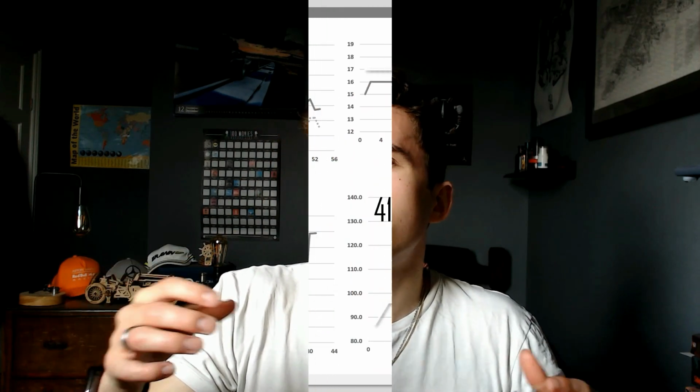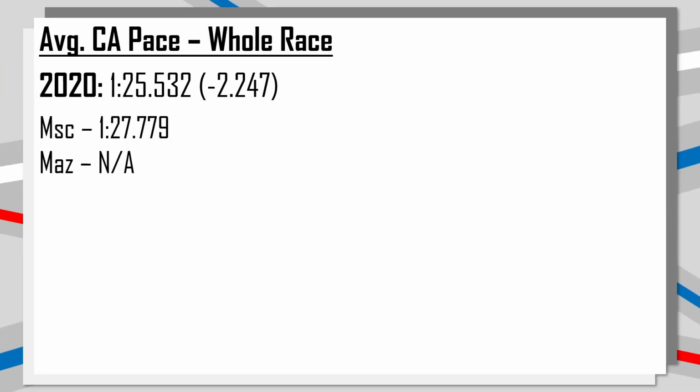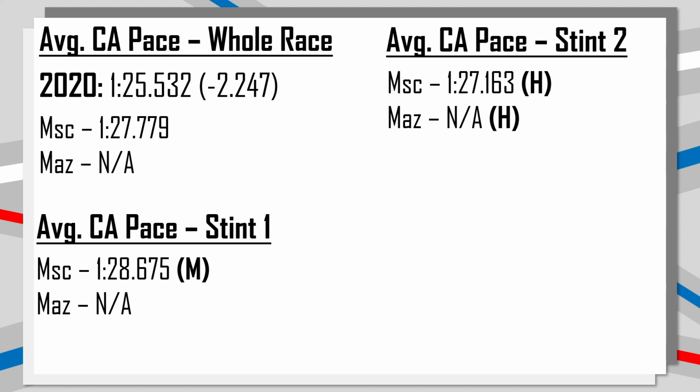Now, it is possible that this engine issue did start a couple of laps beforehand, which was the reason for his slowness. I'm not 100% sure, but as we can see at the lap times, in that first stint, they were pretty much even. And then all of the differences happened after the safety car. So the engine problem could have been that factor. Who knows? But taking a look at the Haas lap times overall, they lost 2.2 seconds from 2020, with Nikita Mazepin not actually setting any clean air lap times, as he was always within 3 seconds of Schumacher in that opening stint. So stint number 1, we can't compare anything, and then stint number 2, Mazepin ended up retiring, so we can't compare anything.